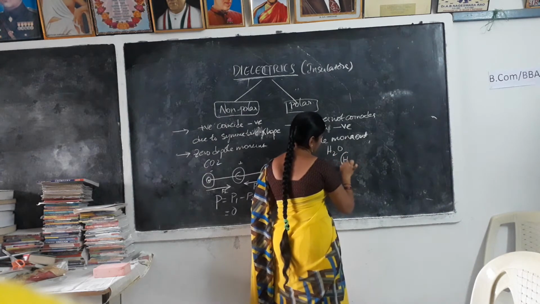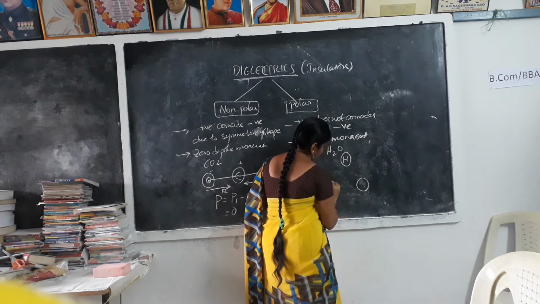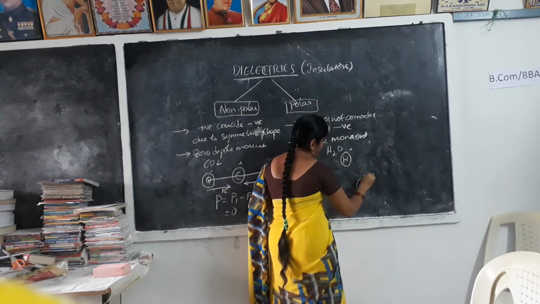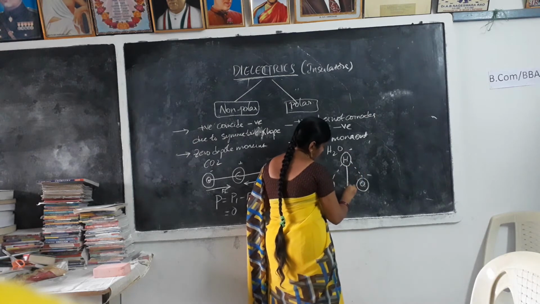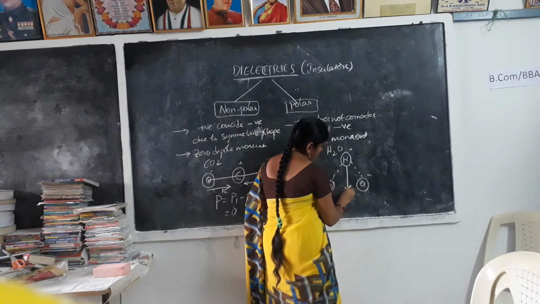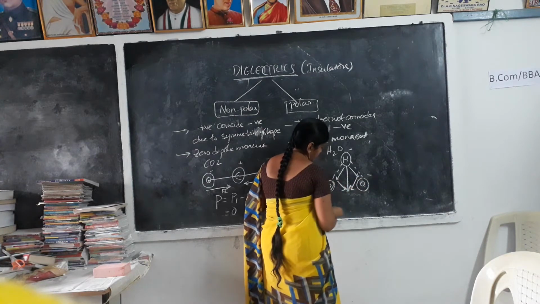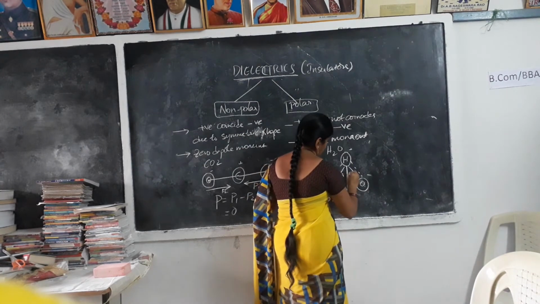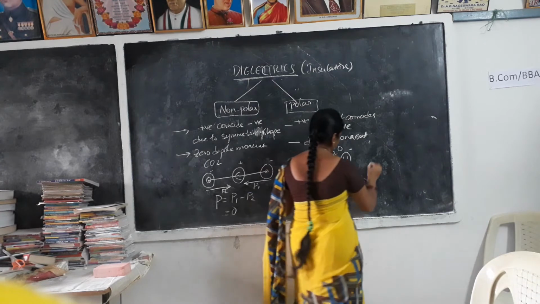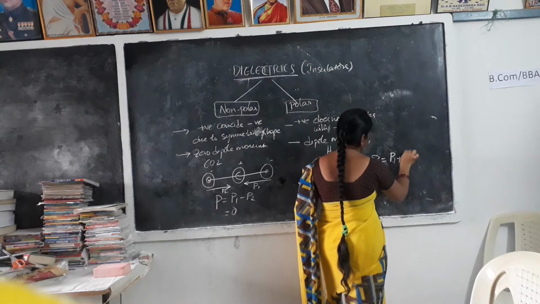We consider H like this and O, H plus, O minus, with a common point, and then we get the dipole moment like this. P equals P1 plus P2.